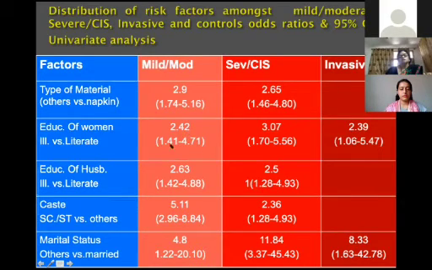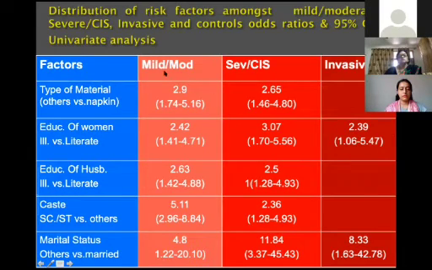And this is the confidence interval for the education of women. If this value, the lower limit, comes out to be less than 0.05, then you can say your results are not significant. But here it is more than 1, that means the results are significant. Similarly, marital status, similarly you can interpret other variables.